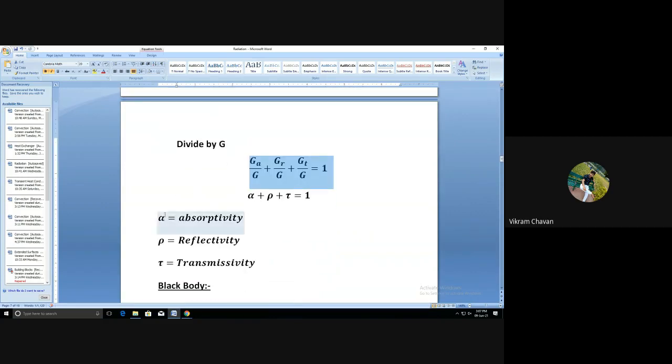So alpha is absorptivity, rho is reflectivity, and tau is the transmissivity.